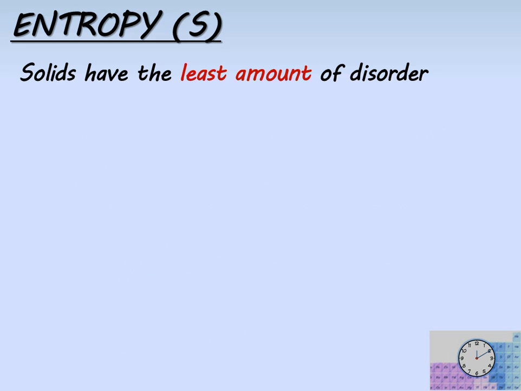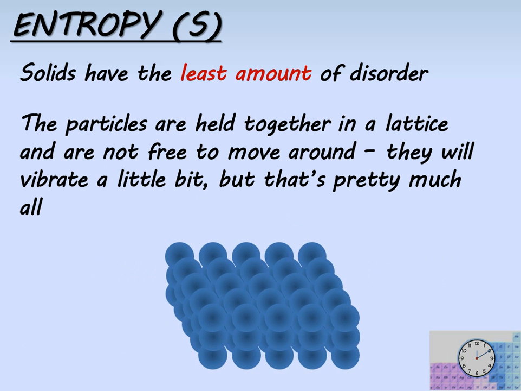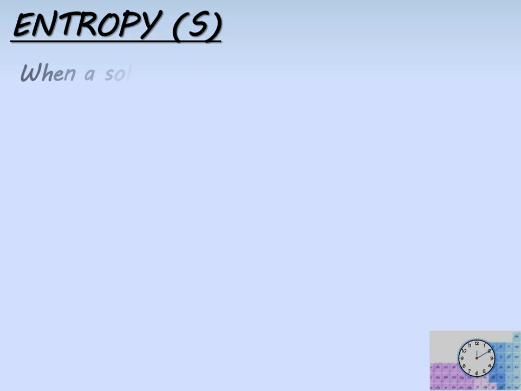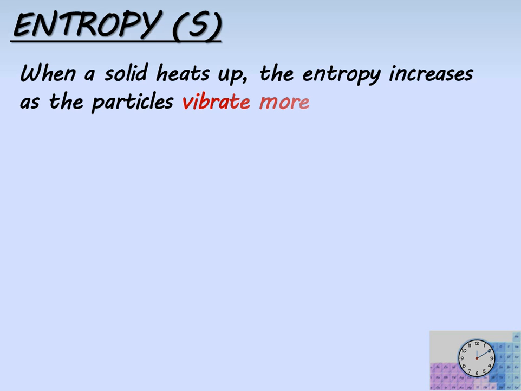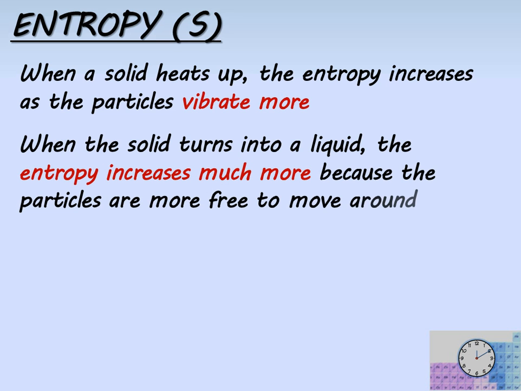Solids have the least amount of disorder. You'll remember from key stage 3 that the particles are held together in a lattice. They are not free to move around. They vibrate a little bit, but that's pretty much all. As you heat up the solid, the entropy will increase as the particles start to vibrate more. And of course, when you then melt it so that the solid turns into a liquid, the entropy increases much more because the particles are free to move around.